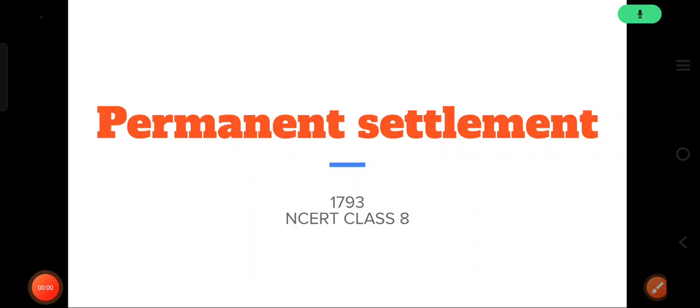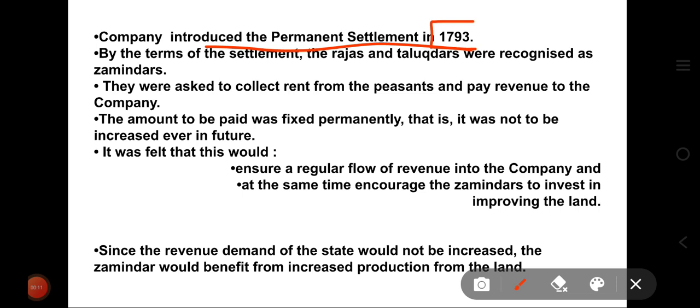Permanent Settlement of 1793, NCERT Class 8. So first, what is permanent settlement? The company introduced the permanent settlement in which year? 1793. By the terms of this settlement, the Rajas and Taluqdars were recognized as Zamindars, the middlemen or mediators. They were asked to collect the rent from the peasants.